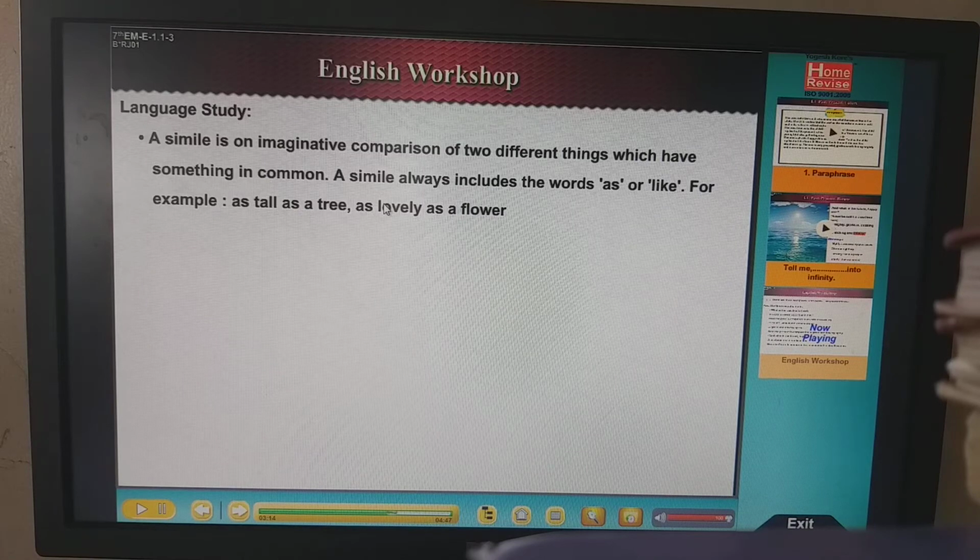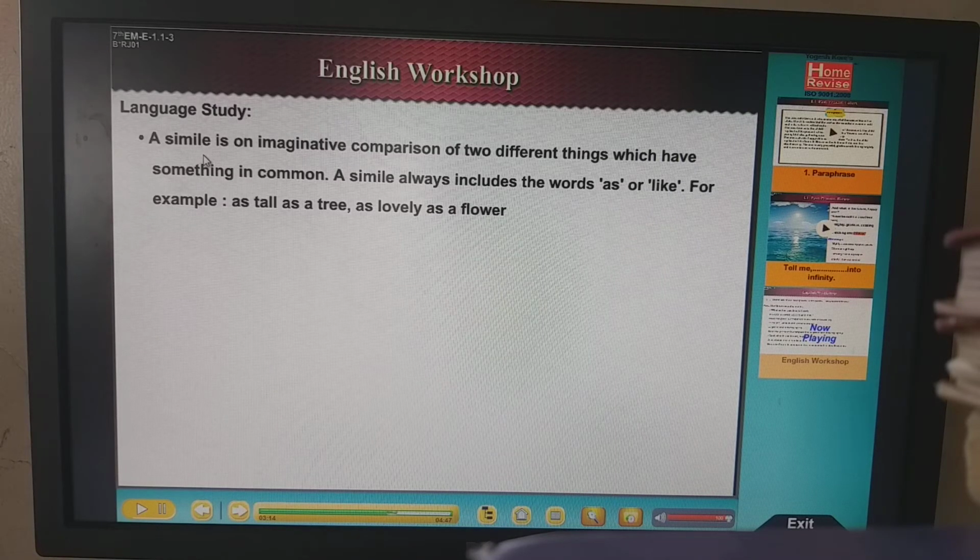How will you come to know whether the sentence is a simile or not? Very easy. The word as or like will be mentioned. As tall as a tree. He has grown as tall as a tree. Her face looks as lovely as a flower. So is as there or not? Yes. Whether the word as or like comes, we can say that sentence is a simile, a figure of speech. So you have to remember this very properly, children, that the word simile means comparison.